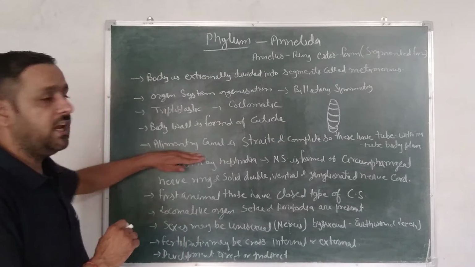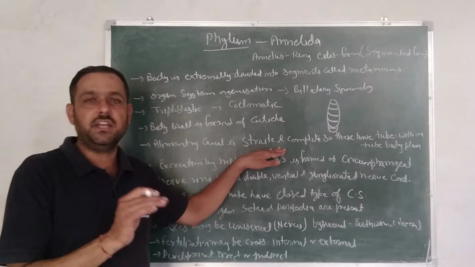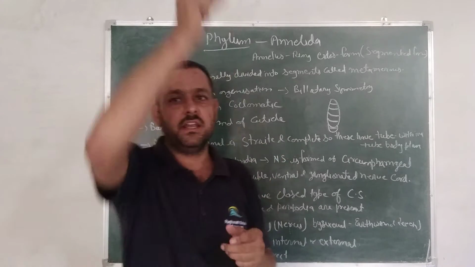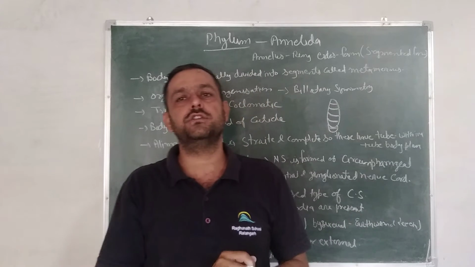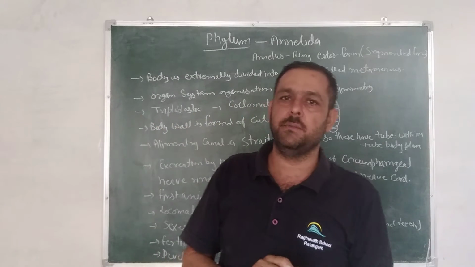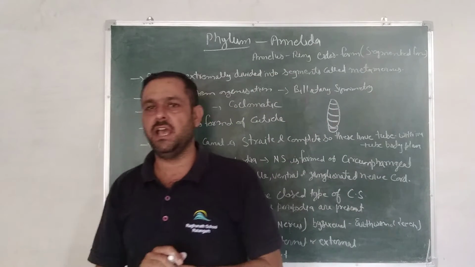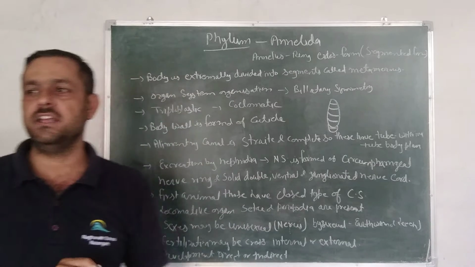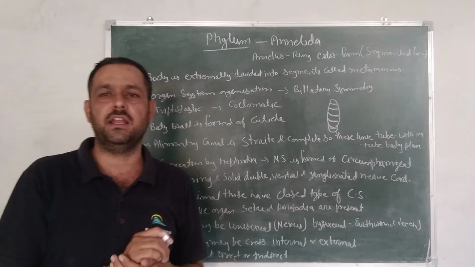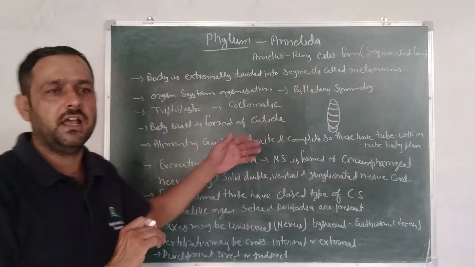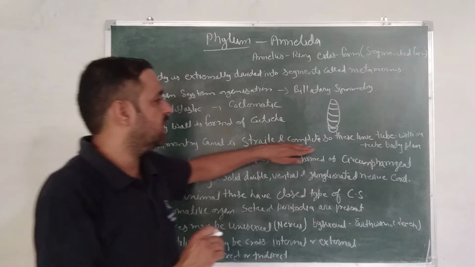Next character. Alimentary canal is straight and complete. Alimentary canal is straight from mouth to anus, and complete means two openings are found in the alimentary canal, both mouth and anus, then the alimentary canal is complete, and if a single opening is found, then the alimentary canal is incomplete. So here alimentary canal is straight and complete.